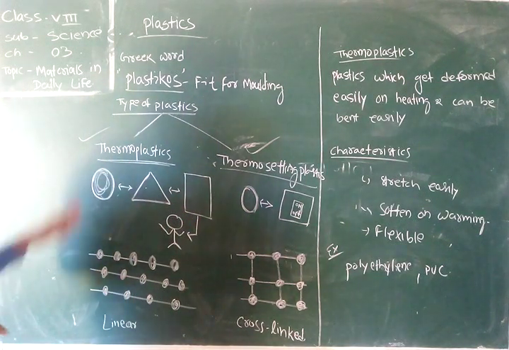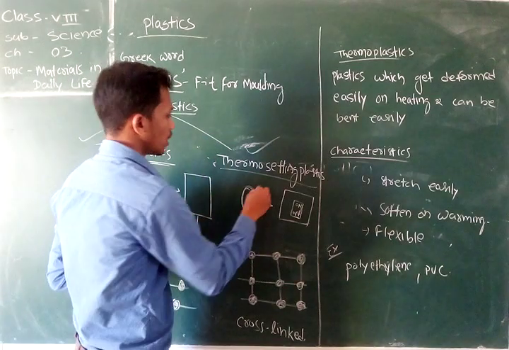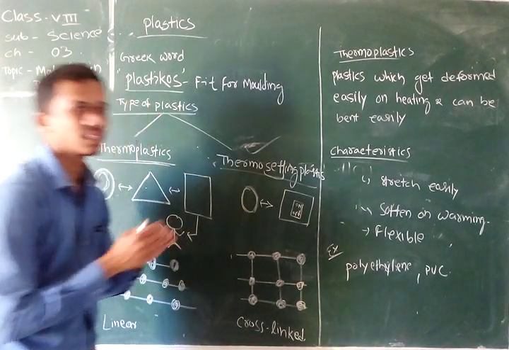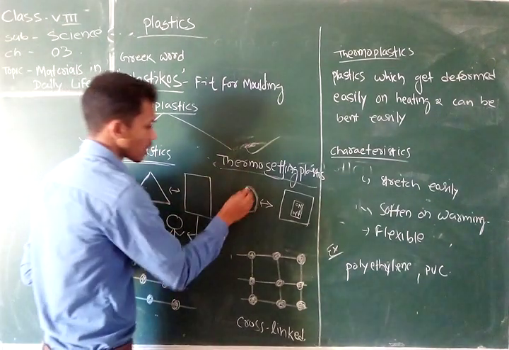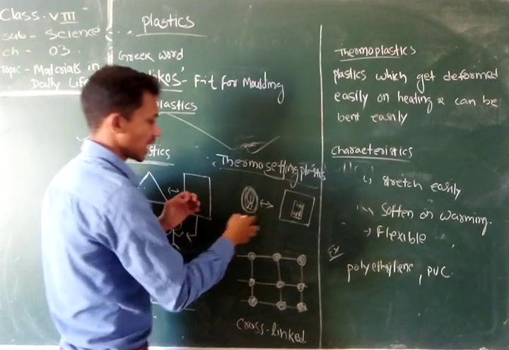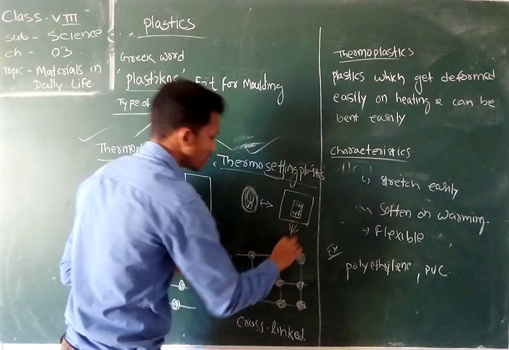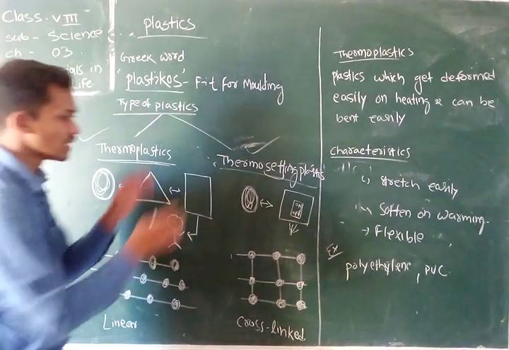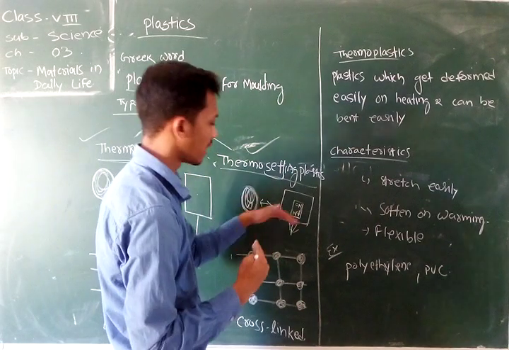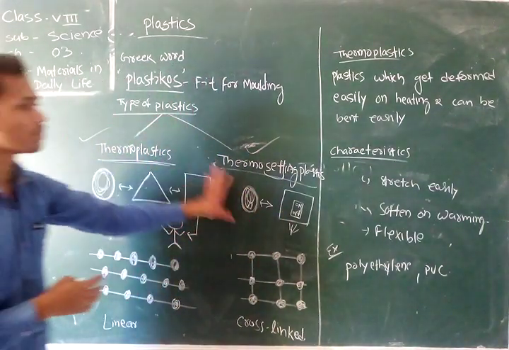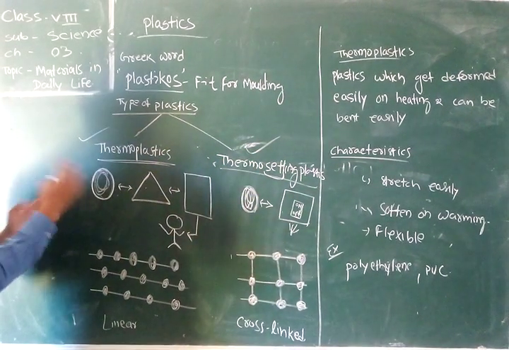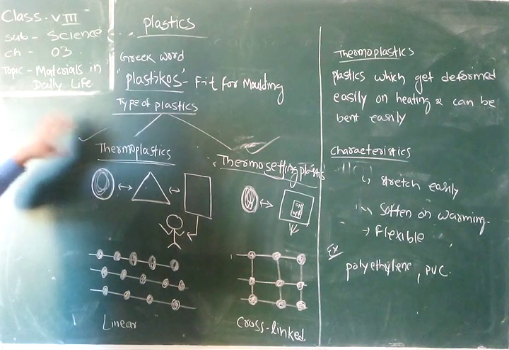But in case of thermosetting plastic, set means fix. Thermosetting plastics are those plastics for which, suppose this is the source of the plastic, I convert it into something like an electric switch. After heating, it cannot be molded into another form. It is set in a permanent shape and structure, and it cannot be changed by heating. This type of plastic is called thermosetting plastic, and the type of plastic which can easily change its shape by heating is called thermoplastic.